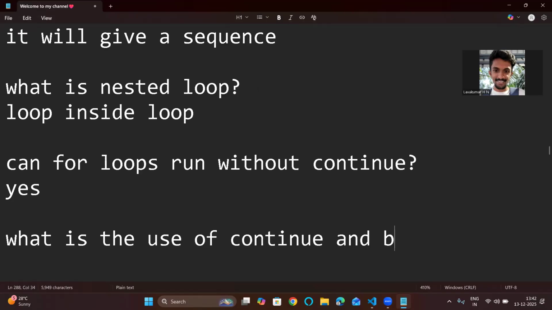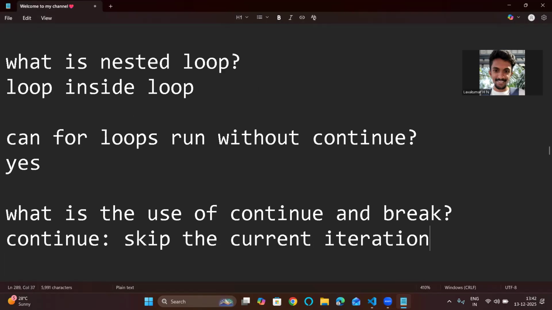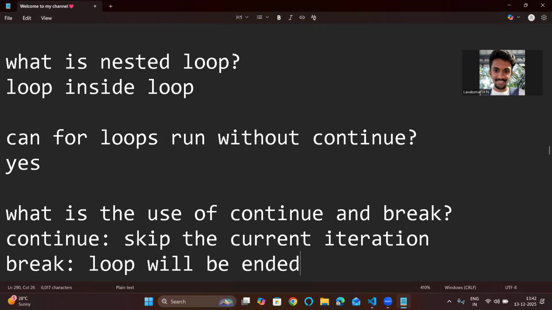Continue will skip the current iteration and move to the next iteration. But break will break the loop. The loop will be ended, it will not execute further. So that's the end.